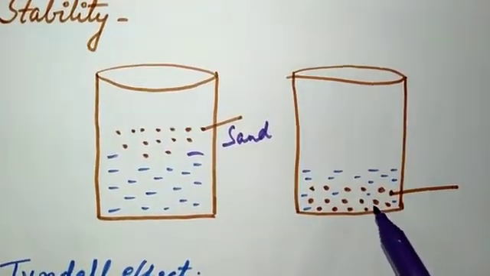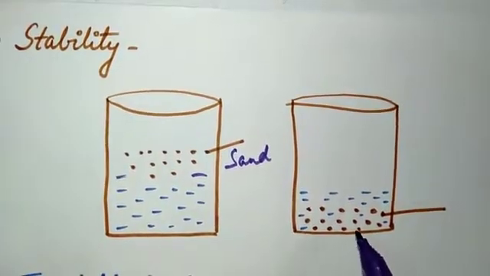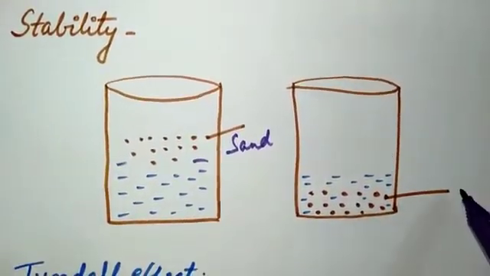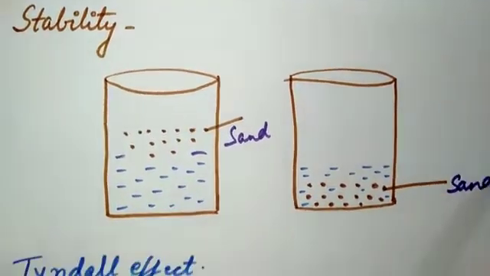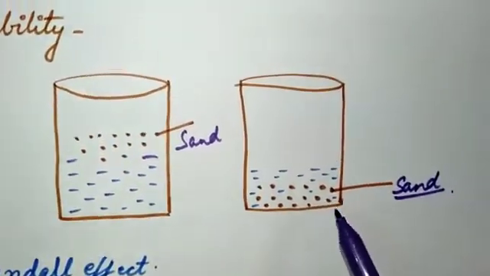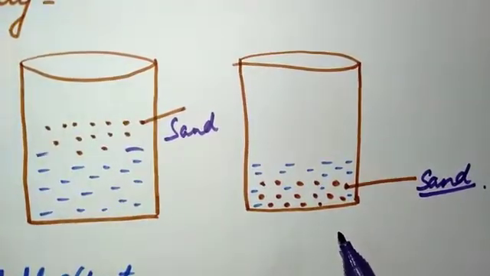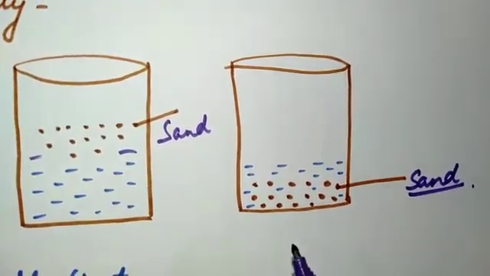It means that they are unstable. Initially they were suspended in the water and then they settle down. These are the sand particles which settle down. So suspensions are unstable. First the particles are suspended and then they settle down.